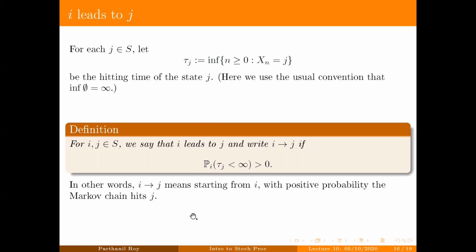So what this says is that for every state i, i leads to i. This is because of this infimum having n bigger than or equal to 0. Starting from i, tau i is finite with positive probability. Starting from i, tau i is actually equal to 0 with probability 1. And therefore, in particular, this holds. So i always leads to i.